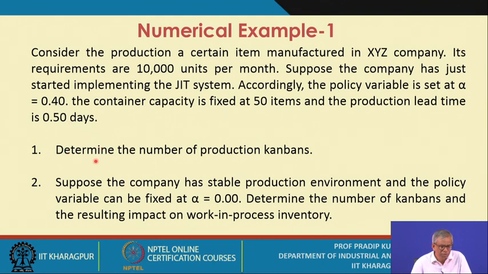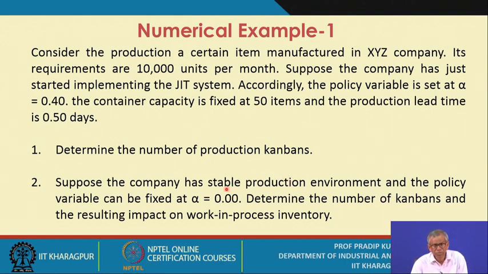Now the question is, determine the number of production Kanbans. Suppose the company has a stable production environment. That means initially it was unstable. That's why the value of alpha was 0.4. So now, by taking some effective measures, the company has reached a stable condition.